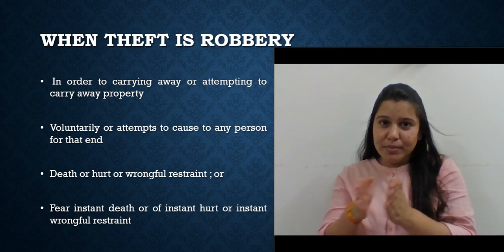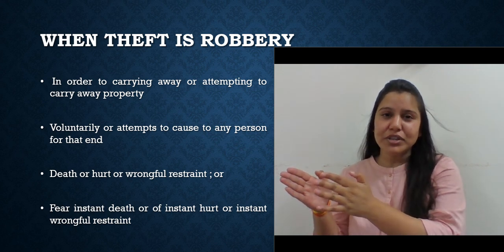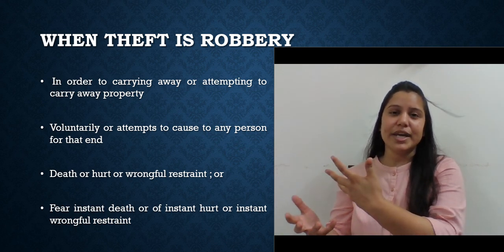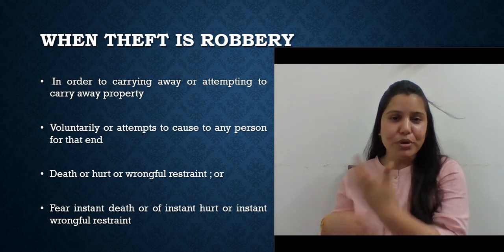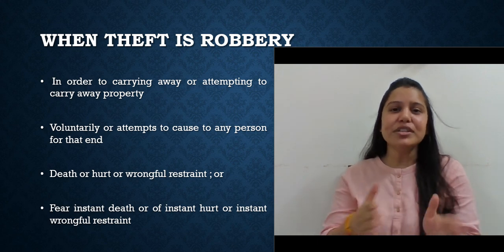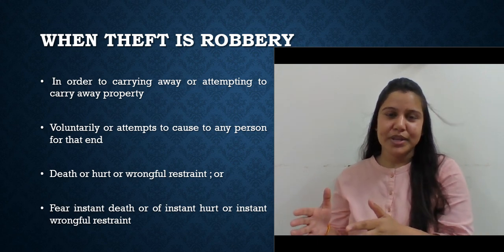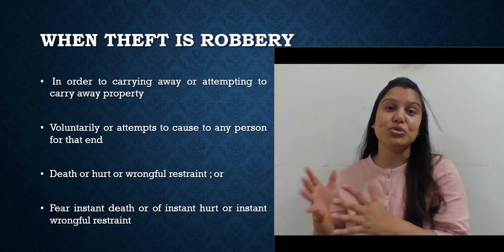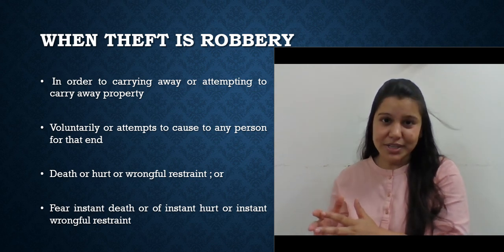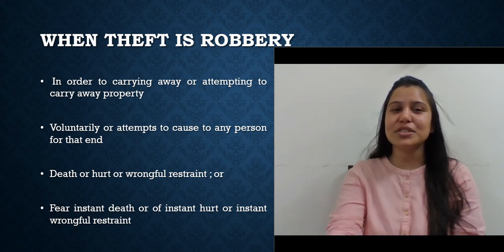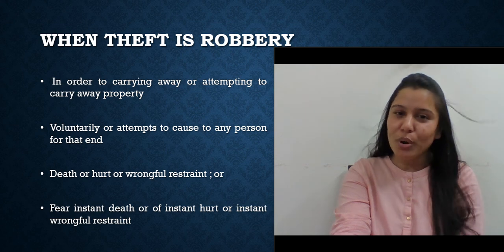So the extension of that very theft is instant death or fear of instant death or of hurt. Then theft is converted into robbery, and that is the time when theft becomes robbery. Is that clear? So this is the situation when theft becomes robbery.